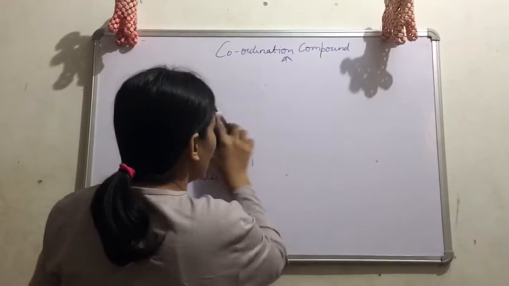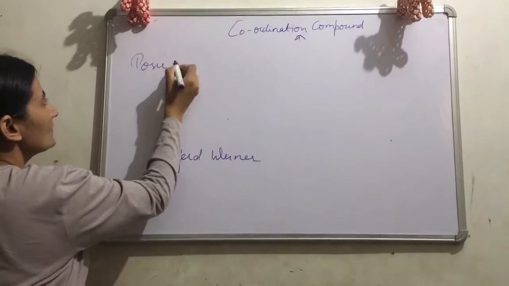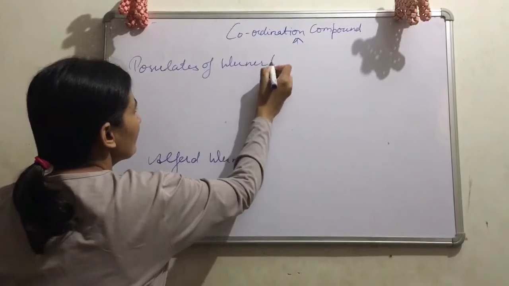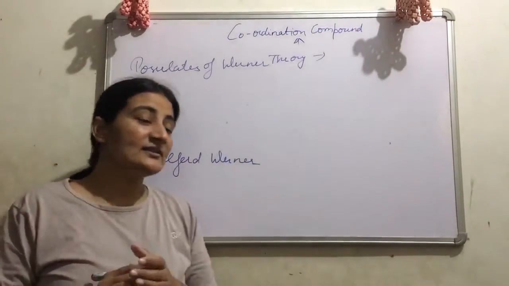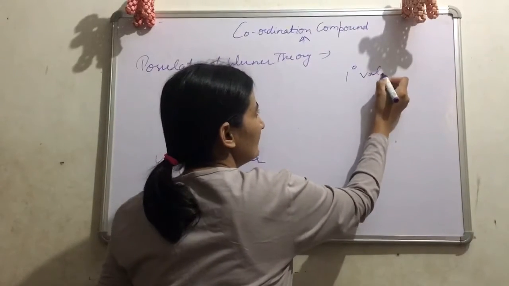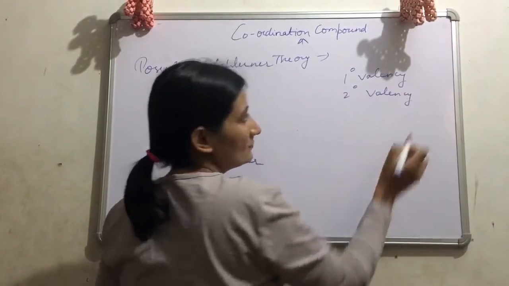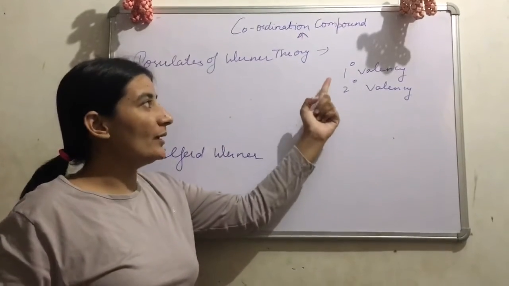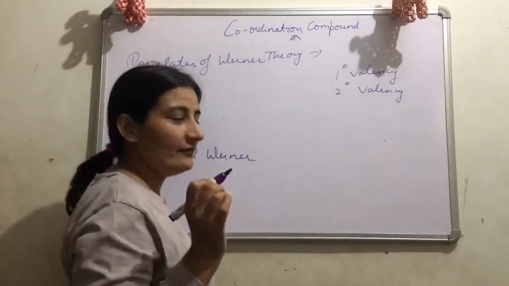And what are the postulates of this Werner theory? According to Alfred Werner, the central metal atom shows two types of valency. One is primary valency and the second one is secondary valency. All of you know about valency. According to Werner, valency is of two types, one primary, another secondary. Now what is the difference between primary and secondary valency?